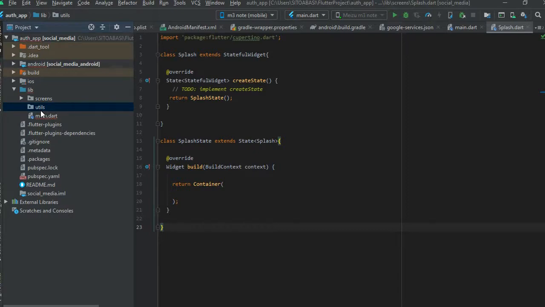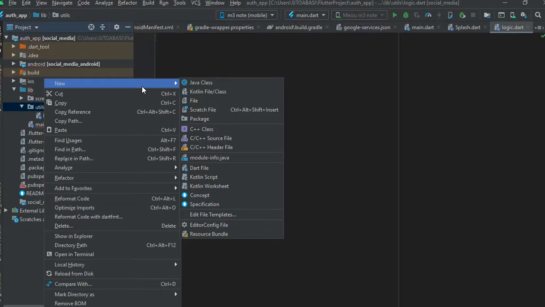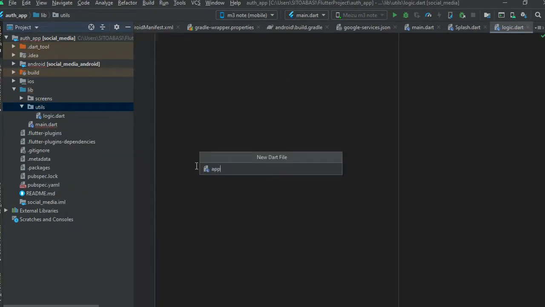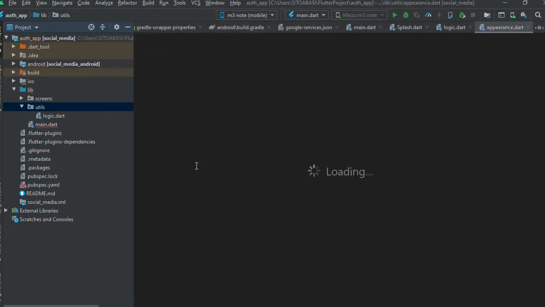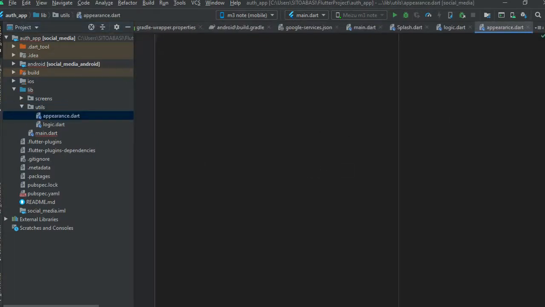So we just created a class. We call that file logic.dart. So this is the logic.dart class. That class, we're going to call this class the appearance. So the appearance.dart is going to have the code that works with the app appearance, the color, the themes, the text style. So this is how we work on it. I'm going to arrange the code for you. So the appearance.dart is going to contain a function, a basic function.